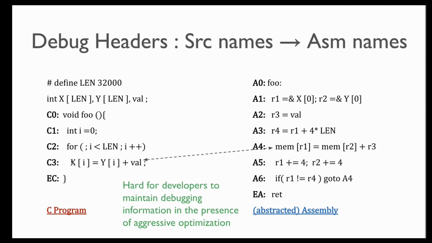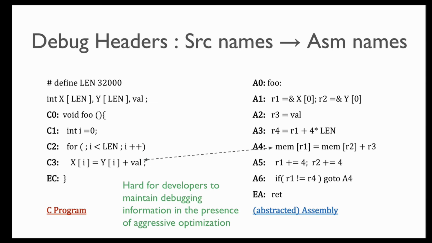In this example, the compiler should maintain the information that whenever the assembly program is at A4, the source program is at C3. Similarly, if the programmer wants to query the value I, then the debugging header should say that you should just show the value of R1 to indicate the value of I, or maybe R1 divided by 4, because R1 is getting incremented by 4 here and I is getting incremented by 1 here.